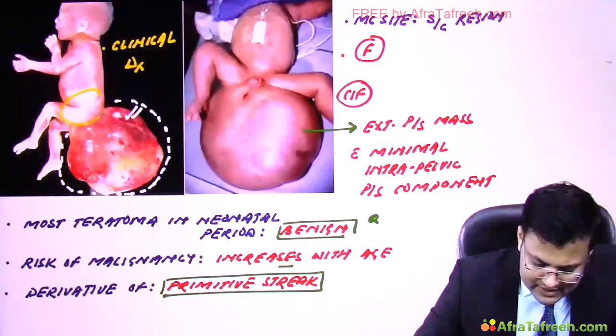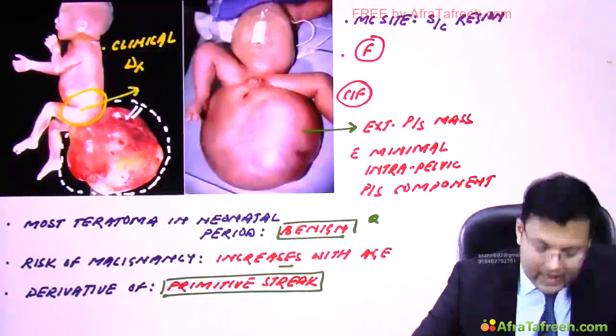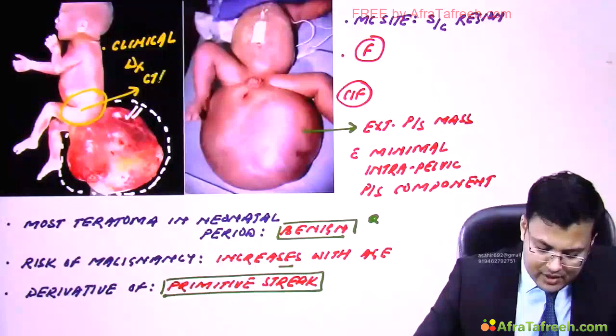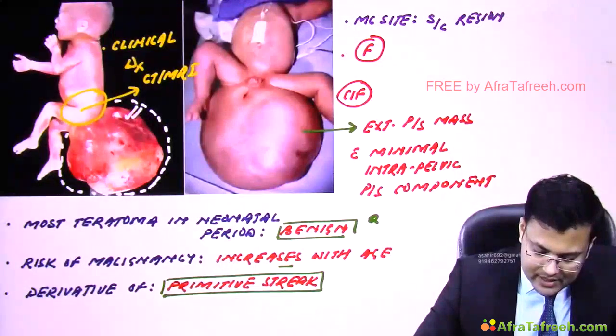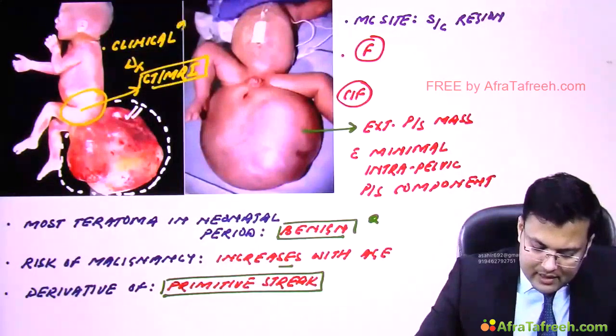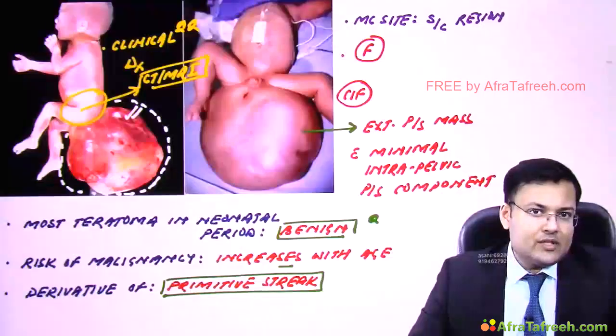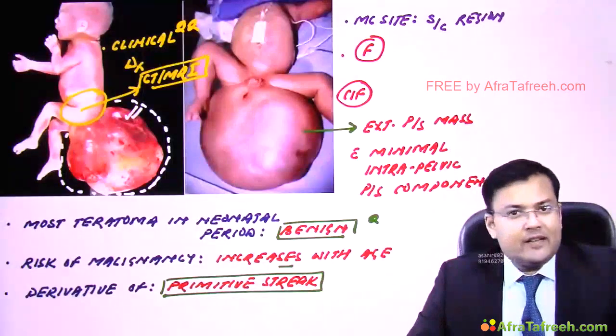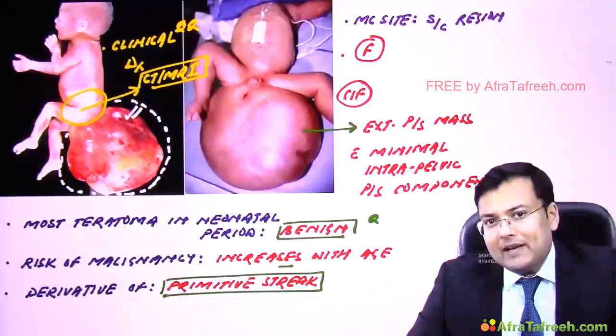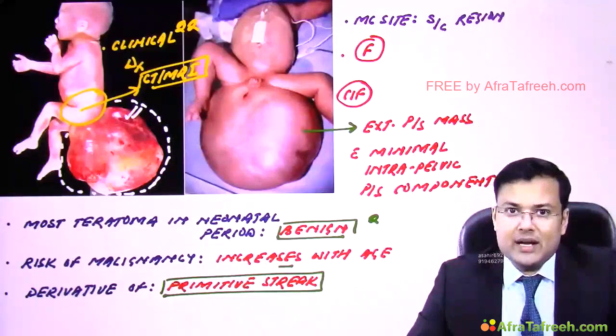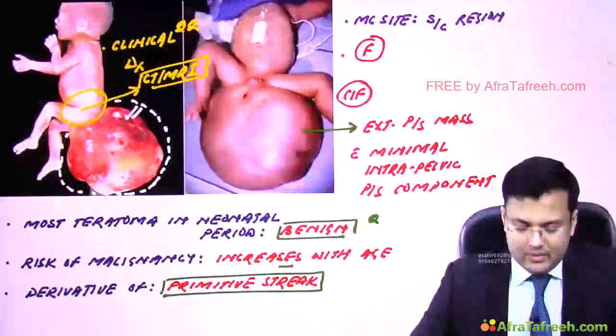So I'm repeating. Sacrococcygeal teratoma, it's clinical diagnosis. For assessment of intra-abdominal or pelvic component, we have to go for what? CT or MRI.